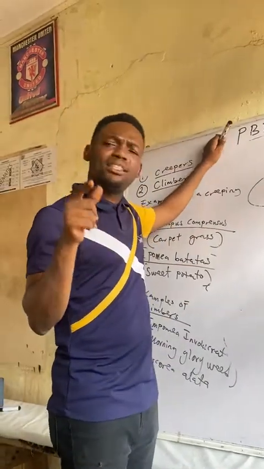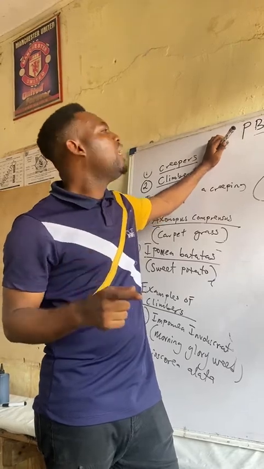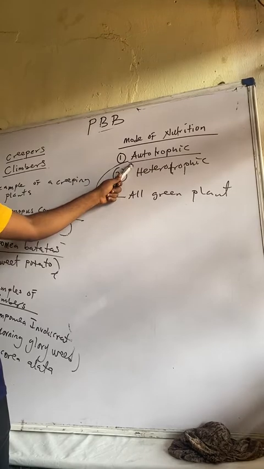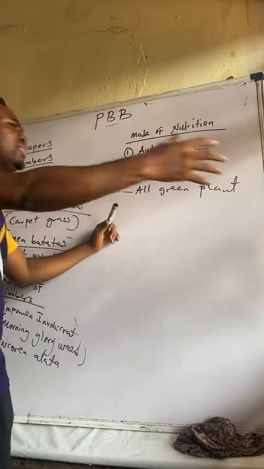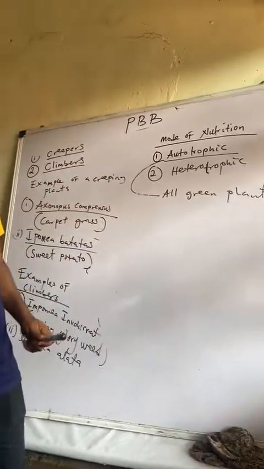That's the reason why we say that sun is the primary source of energy. Why? Because the energy trapped by these plants, they use it in manufacturing their own food, which we now eat, and that same energy enters us. So that's why we say that sun is the primary source of energy.